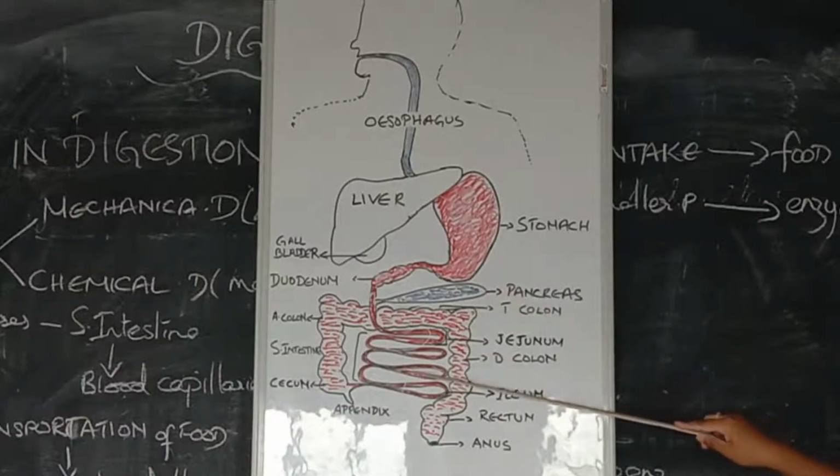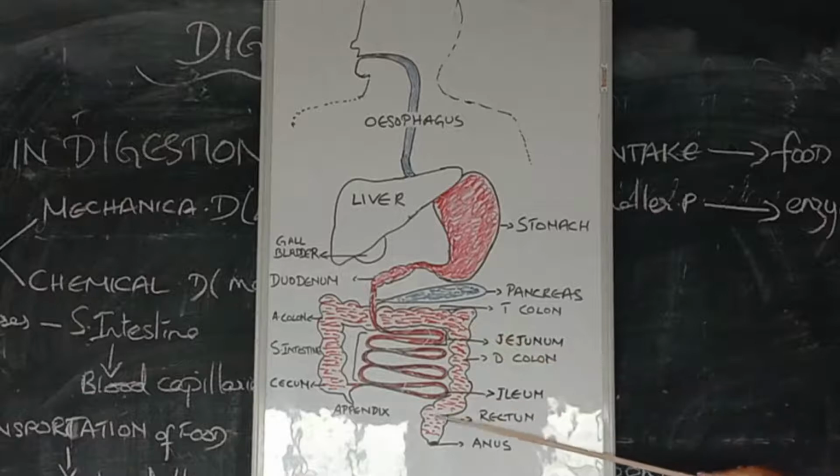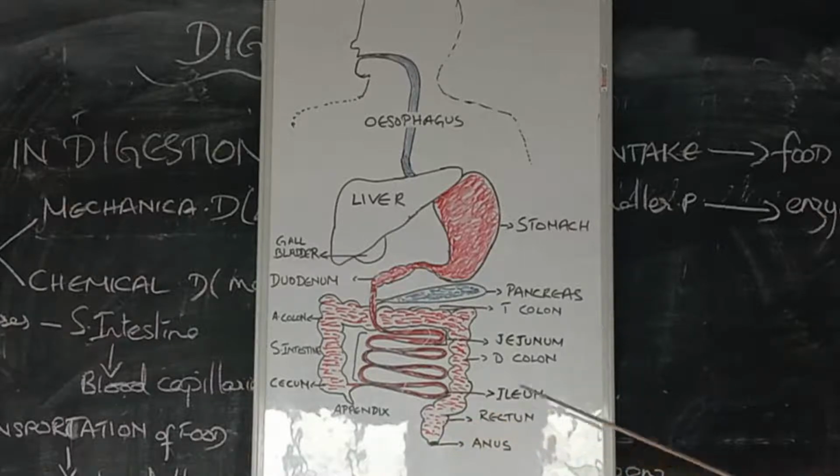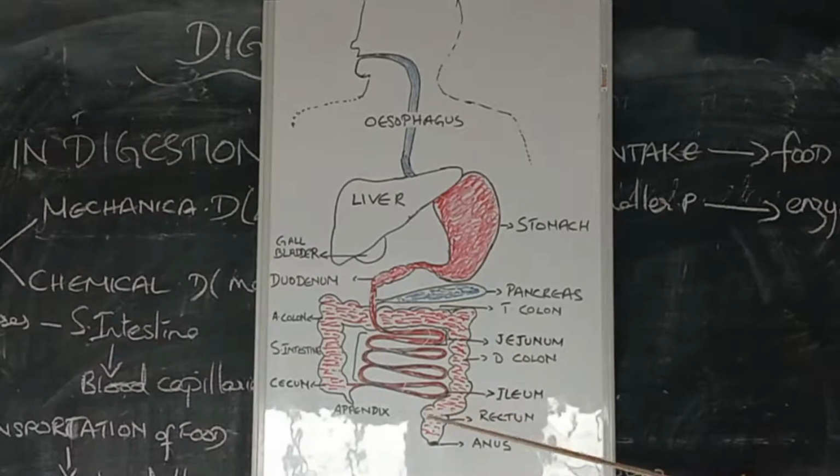Then comes your large intestine. The large intestine starts from here, going here. The last portion of the large intestine is known as the rectum, and the last portion is the exit, the opening that exits out, known as the anus. So this makes up your digestive system.